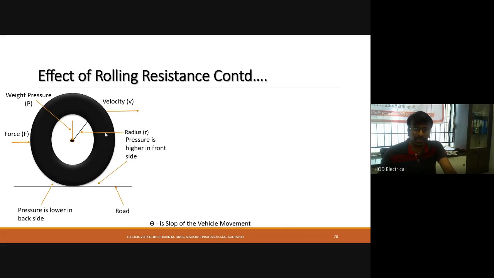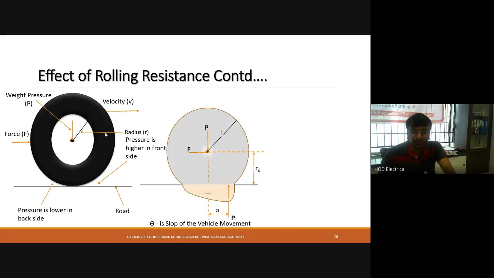Due to that, the effect of pressure due to the weight is shifted at a distance of a, as you can see in the second slide. When the vehicle is not moving, the center of gravity touches perpendicular to the tire, so m into g, which we have already learned.